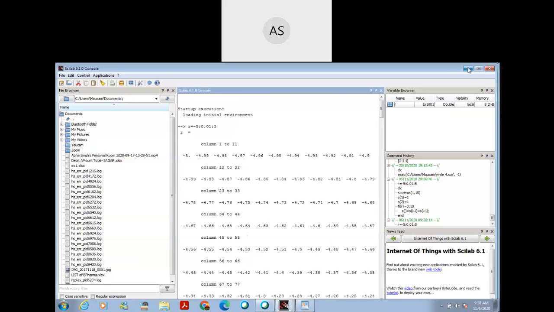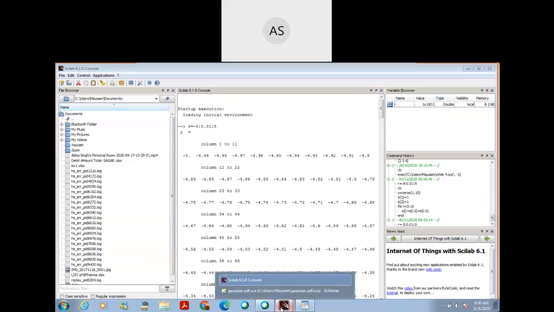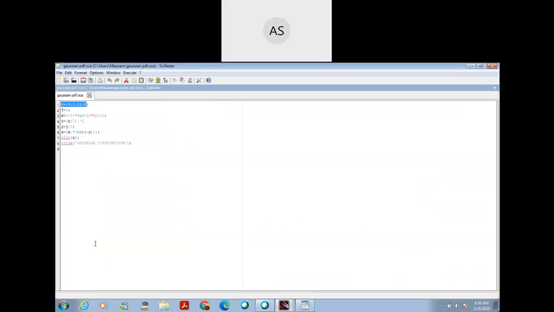Clear? Then this is the data to be plotted in Gaussian distribution, and f is the standard deviation, and in this case mean mu is equal to 0. Mean is taken as 0.